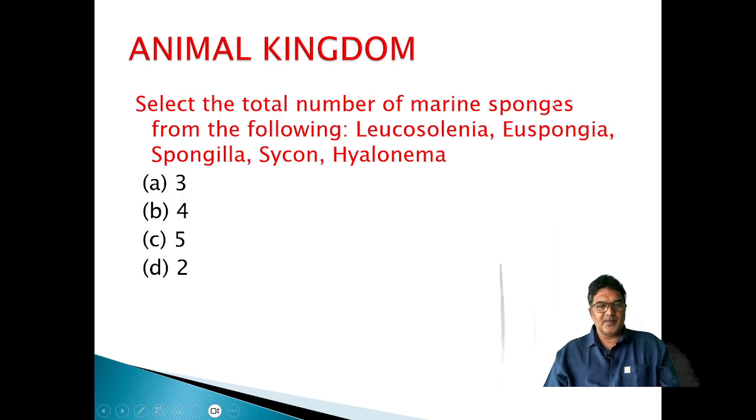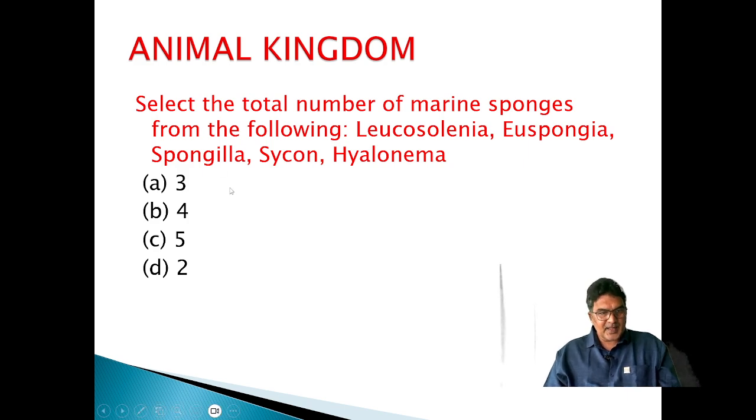Select the total number of marine sponges from the following: Leucosolenia, Euspongia, Spongilla, Sycon, Hyalonema. Only the Spongillidae family has one example, that is Spongilla. Potamolepidae is also there, but it is not mentioned in NCERT.